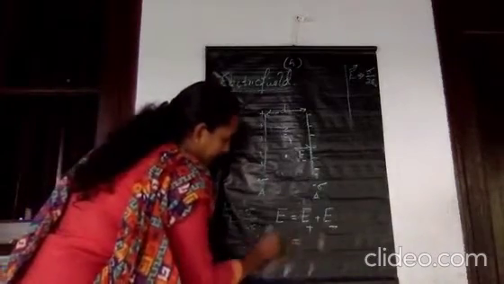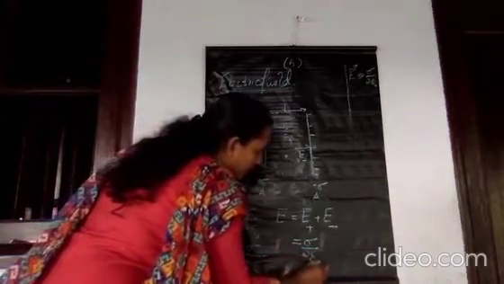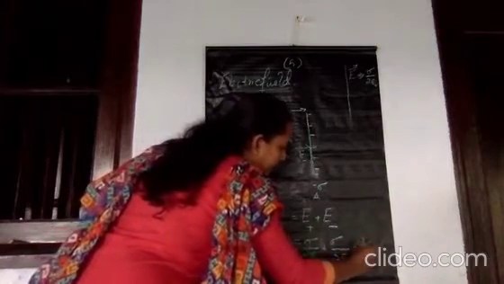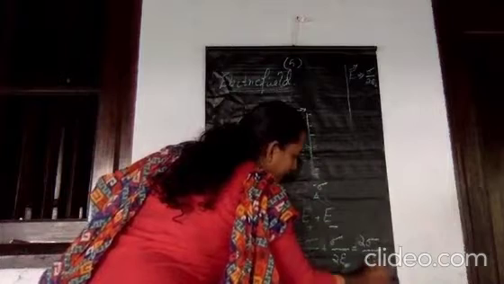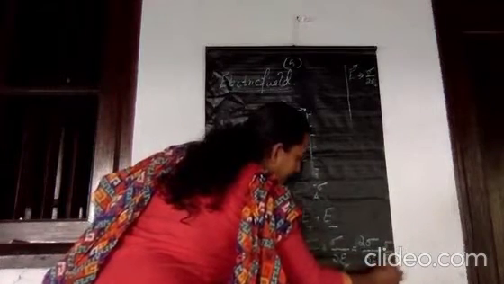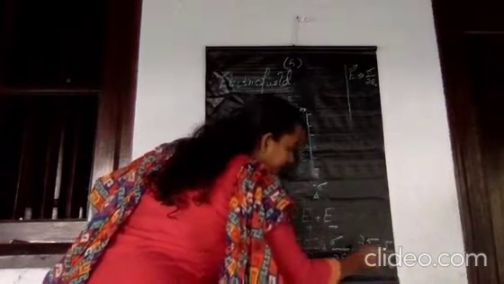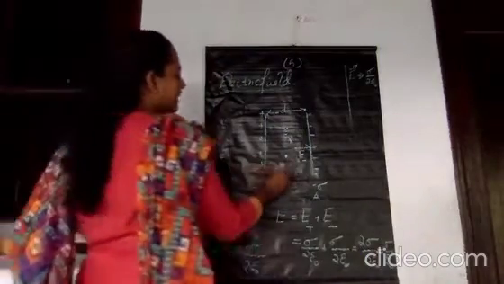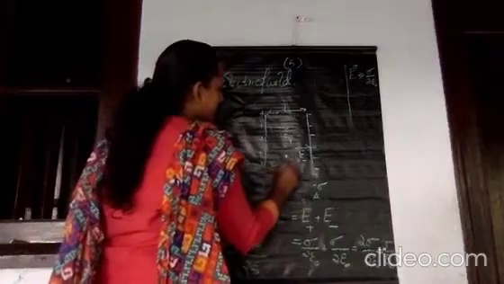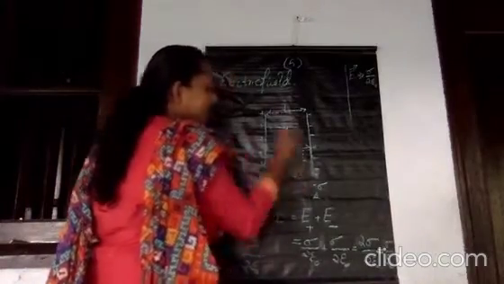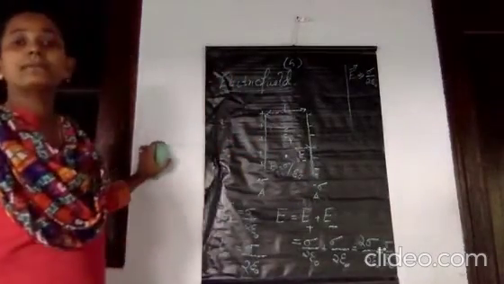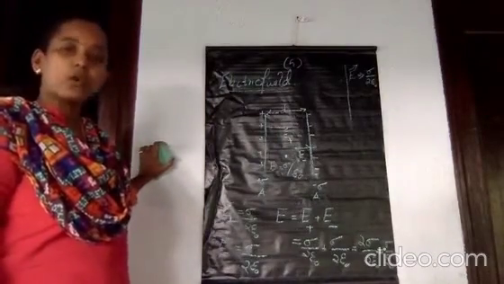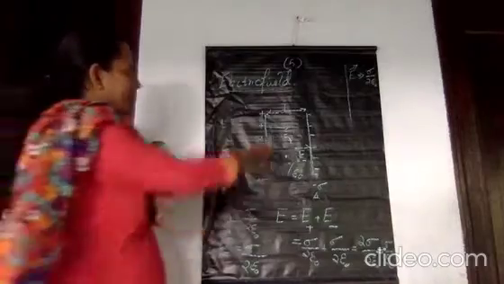So what is that? That is sigma by 2 epsilon 0 plus sigma by 2 epsilon 0. That is 2 sigma by 2 epsilon 0, which means this is equal to sigma by epsilon 0. So what is the electric field in between this region? That is sigma by epsilon 0. The electric field in between the plates of a capacitor is equal to sigma by epsilon 0, and it acts from here to here.